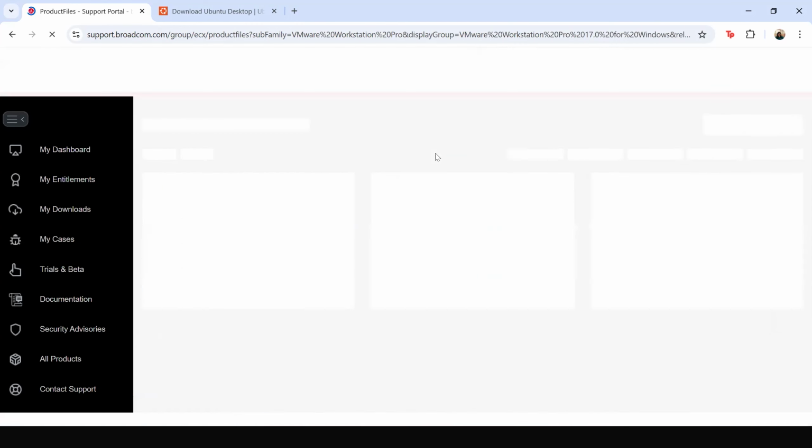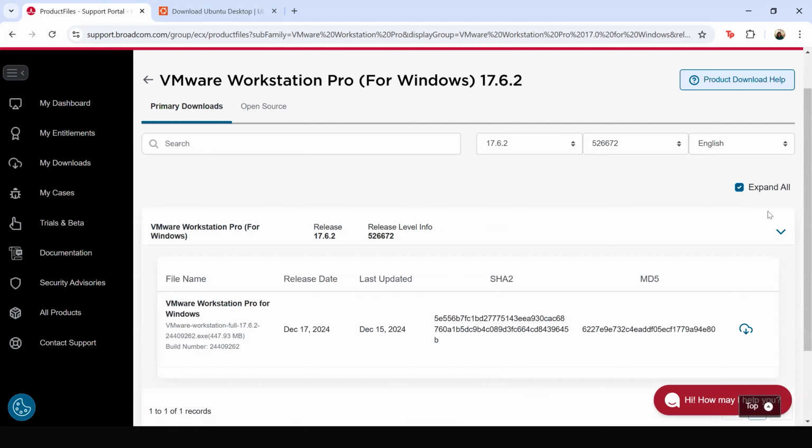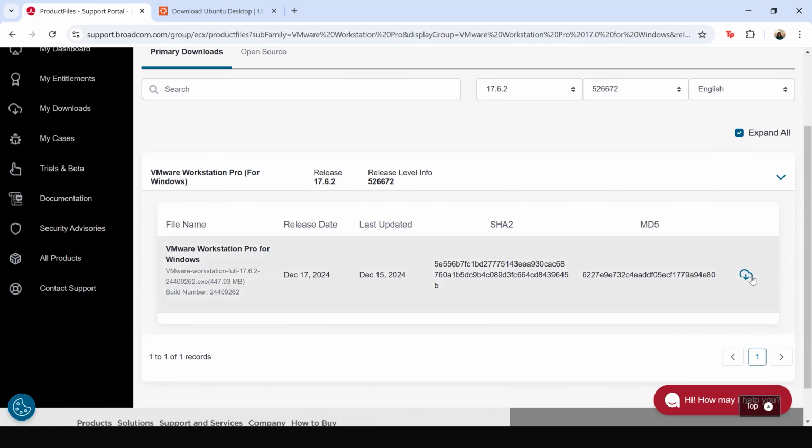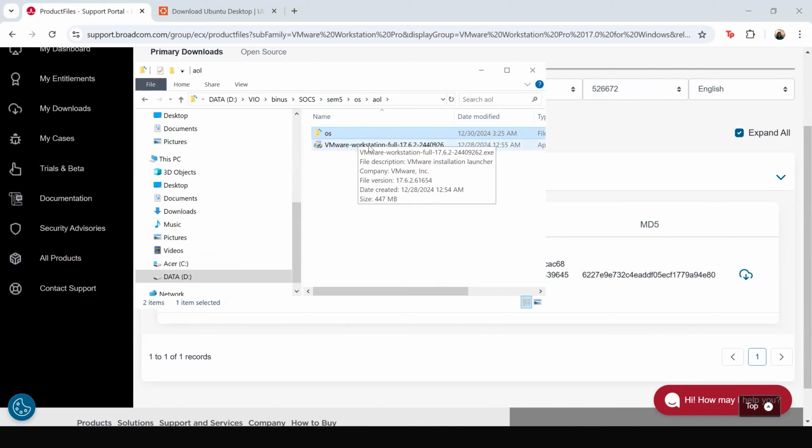Once you click on it, you will then be directed to the download page. If you have never opened the site before, there is a terms and conditions checkbox around here that you should read and click on first before downloading. Otherwise, you can click on the download icon here, the one with the cloud, and your VMware Workstation Pro will start downloading. To make this tutorial shorter, I have already prepared the downloaded .exe file here, this one.